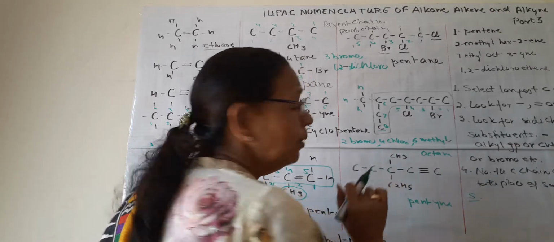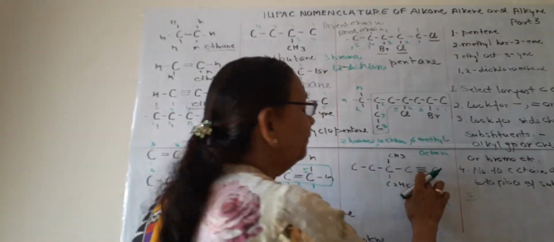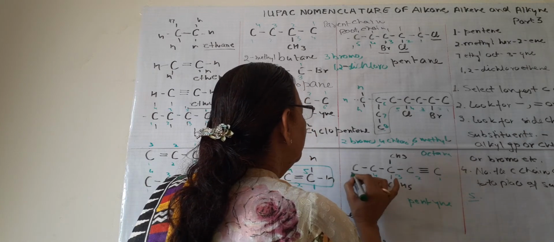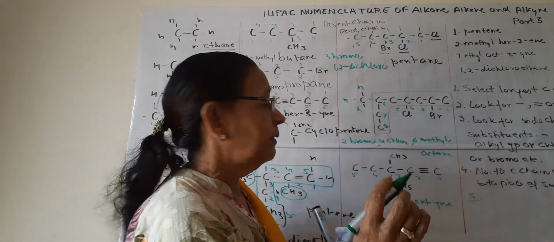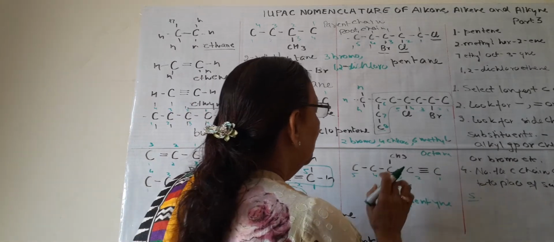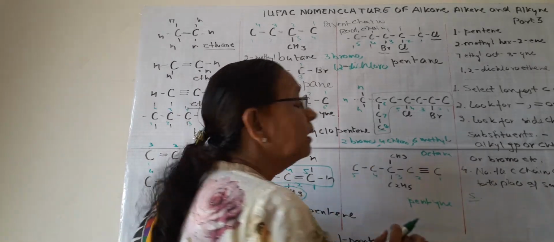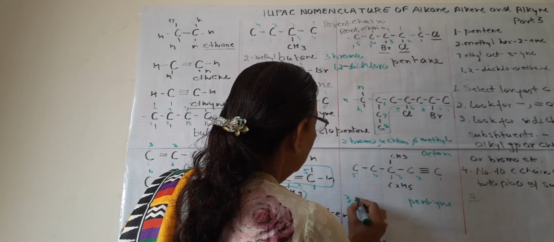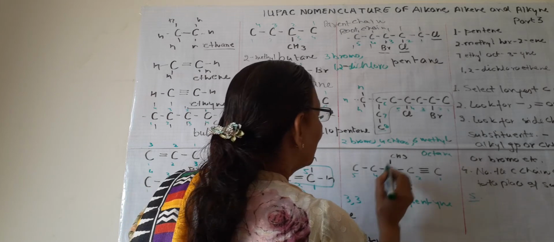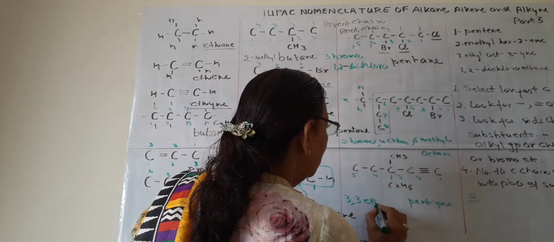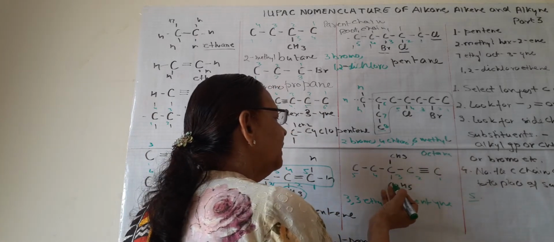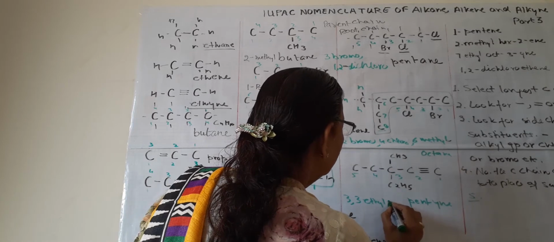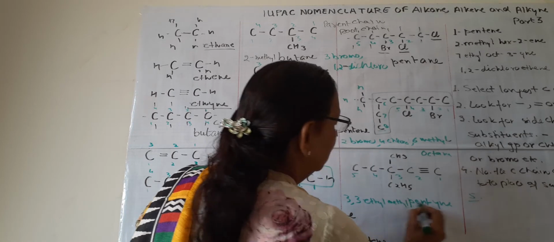Now these are two substituent groups. So if the bond is here, the bond will have priority and we will count only from this side. So 1, 2, 3. On third carbon atom, both the groups are present. So it will be 3, 3. First we will write ethyl because according to alphabetical order E is before M, methyl. 3 ethyl, 3 methyl pentane.